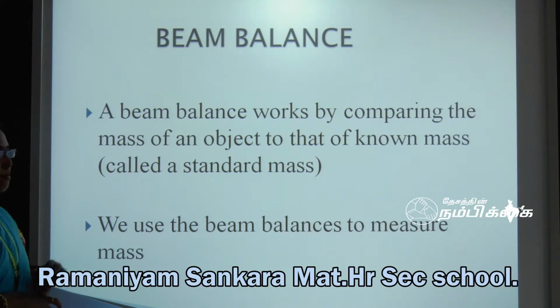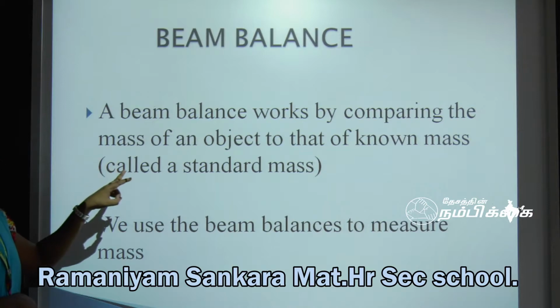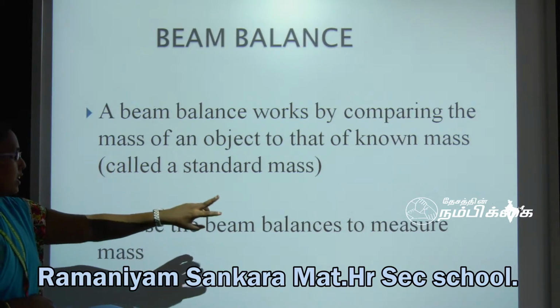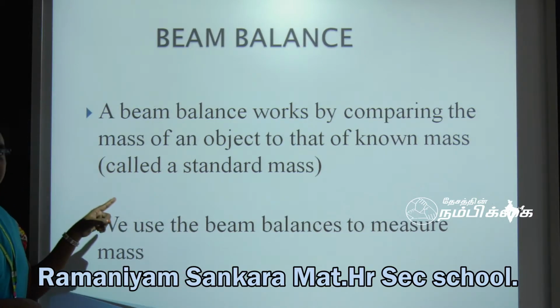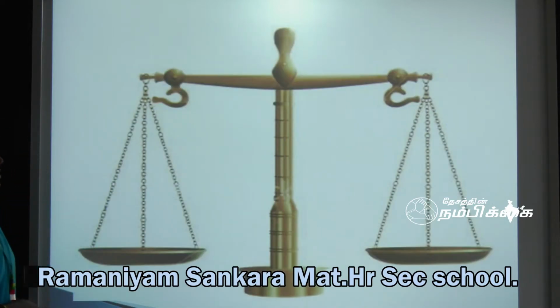Beam balance. Beam balance is used to measure the mass. A beam balance works by comparing the mass of an object to that of a known mass. This is the standard mass. We use the beam balance to measure the mass. This is the image of a beam balance.